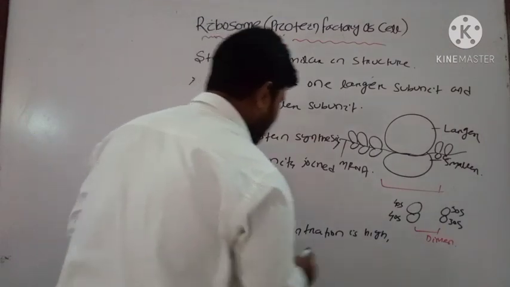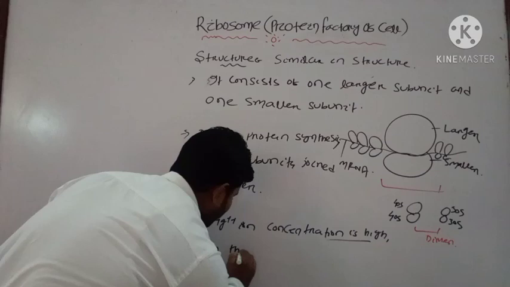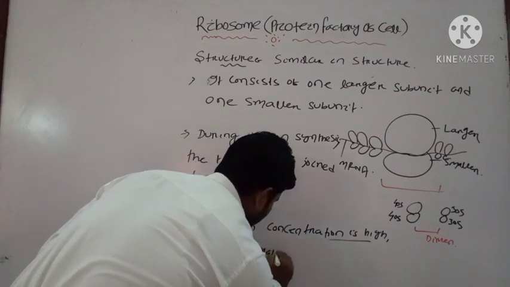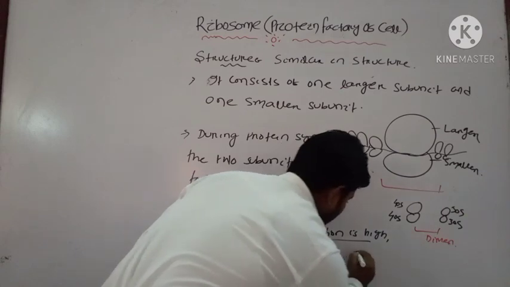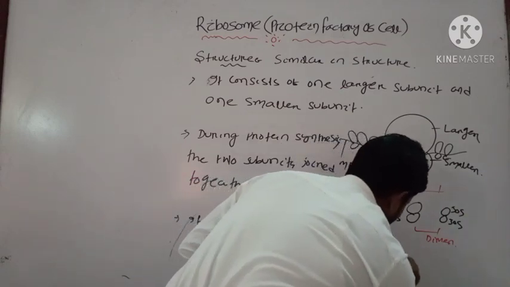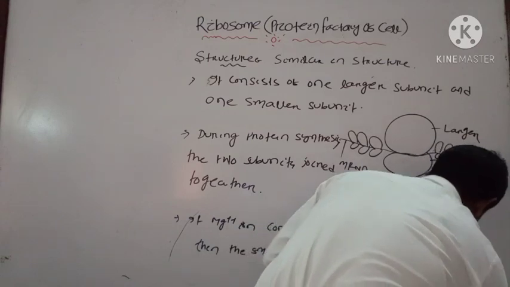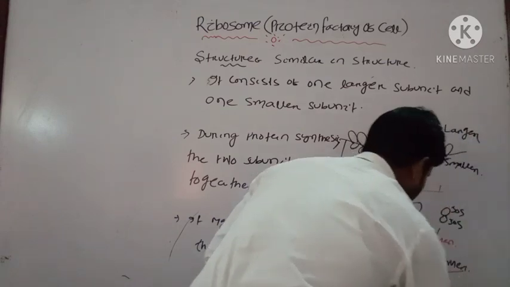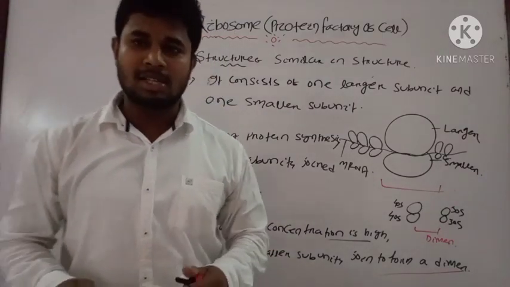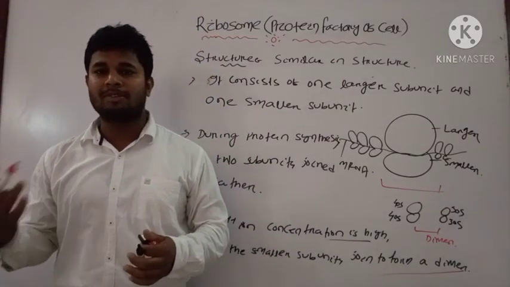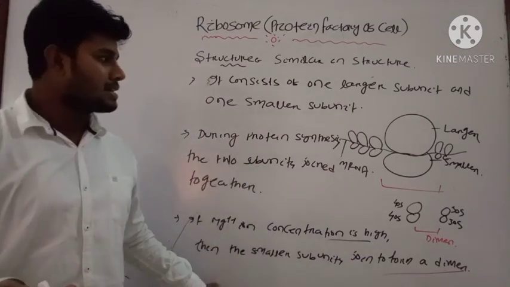Okay, if Mg++ ion concentration is high, then the smaller subunits join to form a dimer. Okay, they will form a dimer-like structure. Note down these points. Then we will discuss the function, what are the main functions and how they are helping in protein synthesis.